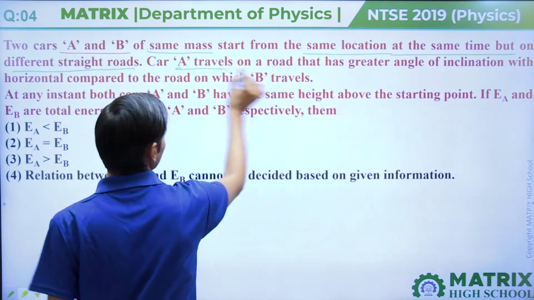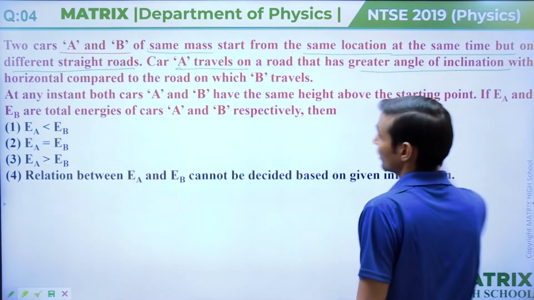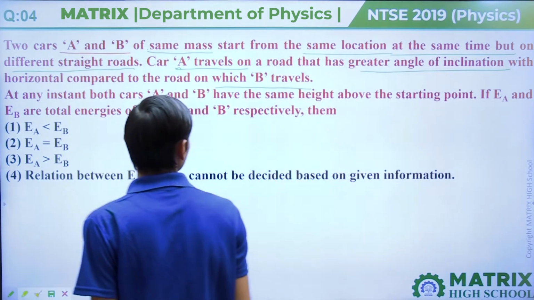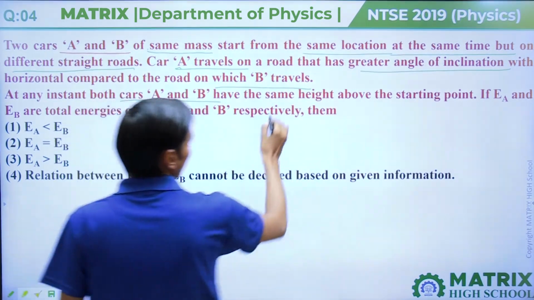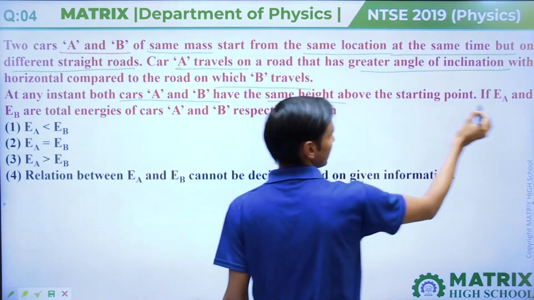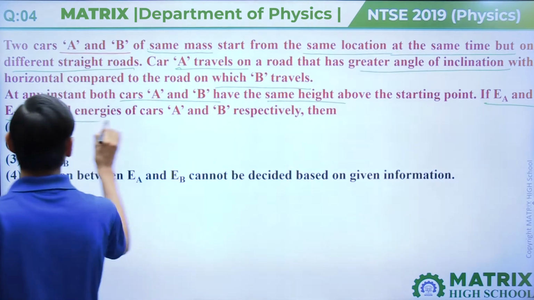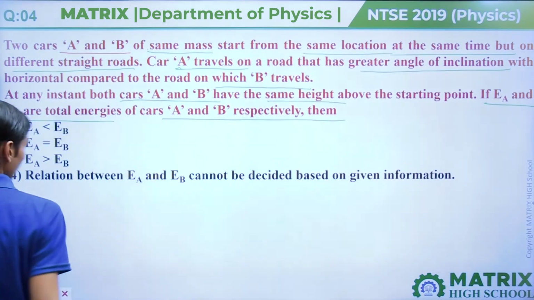Car A travels on a road that has greater angle of inclination with horizontal compared to the road on which B travels. At an instant, both cars A and B are at the same height above the starting point. If EA and EB are the total energy of A and B respectively, then which of the following is the correct option for their energies?